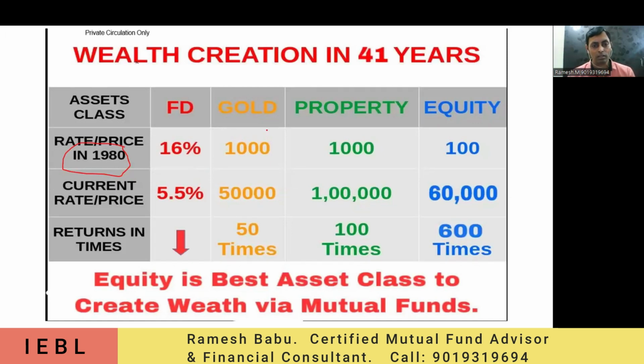The same thing if I'm taking gold. Maybe that time with 1,000 rupees itself I was able to get some, and now the current price has become 50,000. So I invested 1,000 rupees around 40 years back, but now the valuation has become 50,000. That is what we want to highlight here. In the number of times, it has increased around 50 times. Maybe this is a little bit old data, from 1 or 2 years back, but with recent data it may increase to 60 or 70 times also.